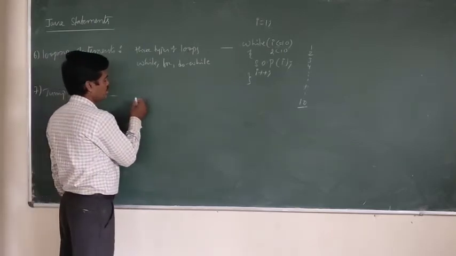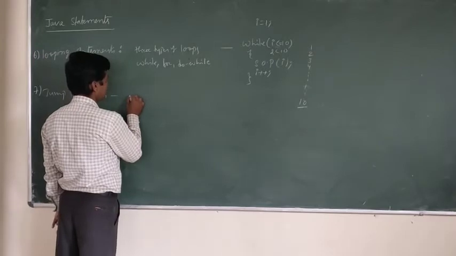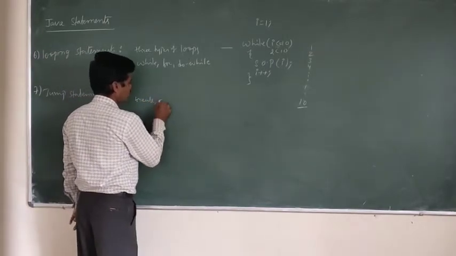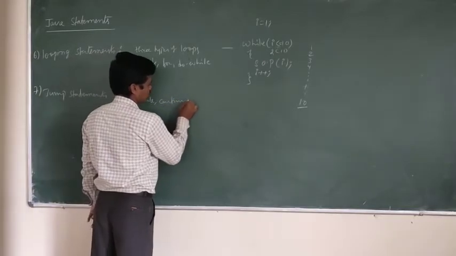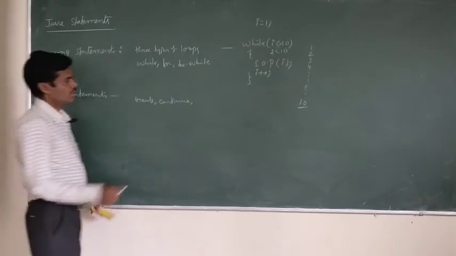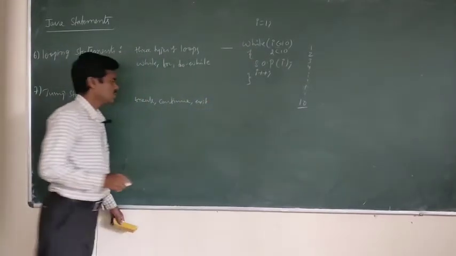The jump statements are break, continue, and exit. So these are the jump statements.